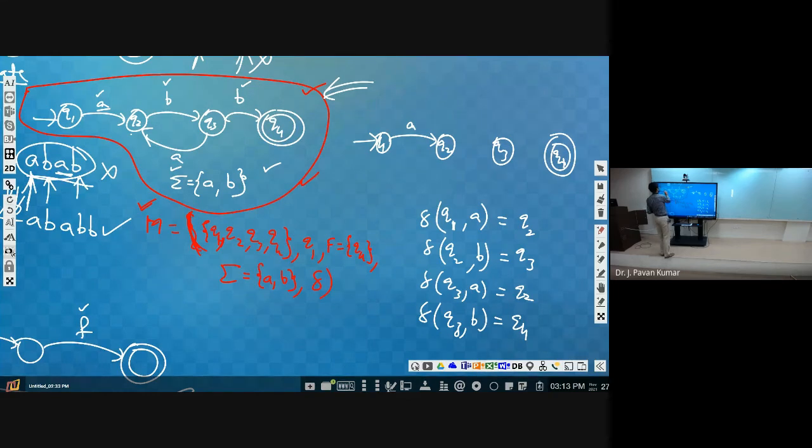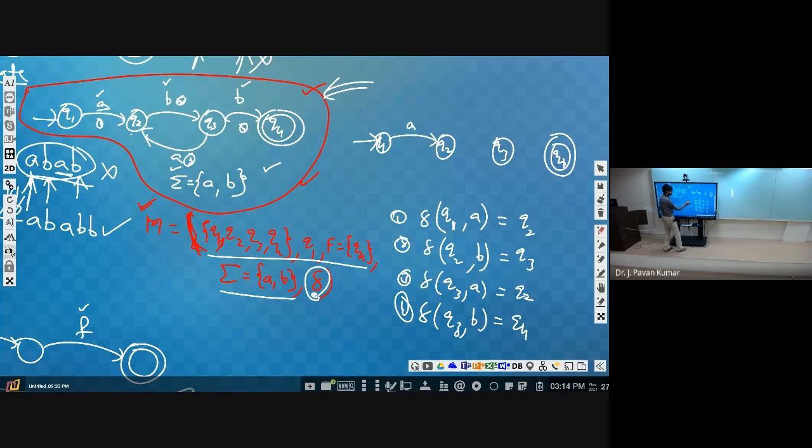How many transitions are we having? 1, 2, 3, 4. So 4 transitions. It's enough. Now, in addition to these things, that is the number of states, what is the initial state, what is the end state, that is the final state, and what is the input alphabet, then if you are able to give the transition function, then we could build the machine. Yes or no?